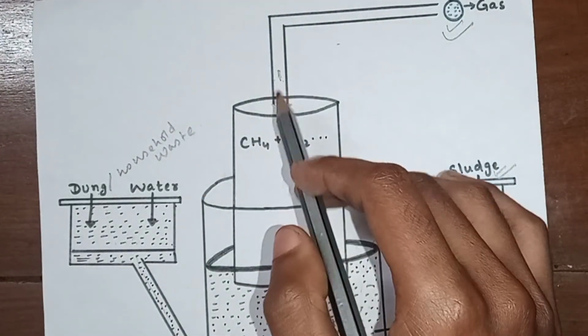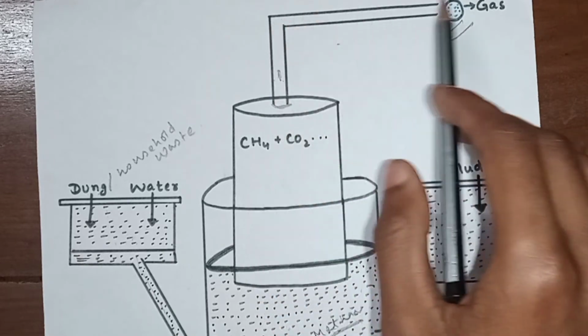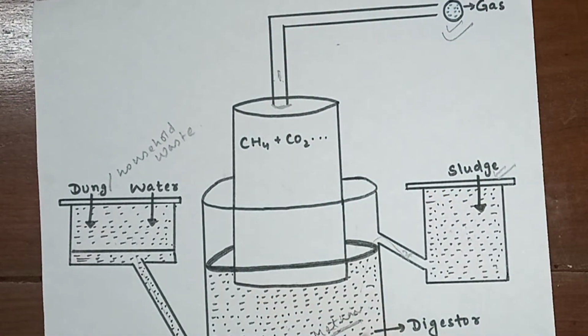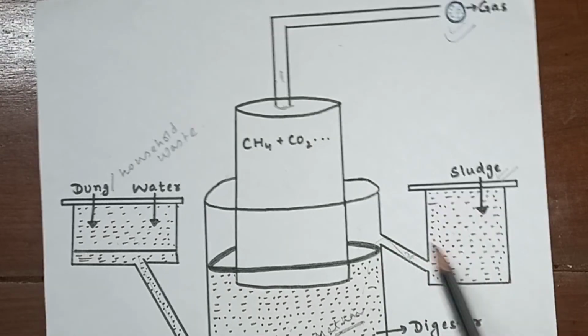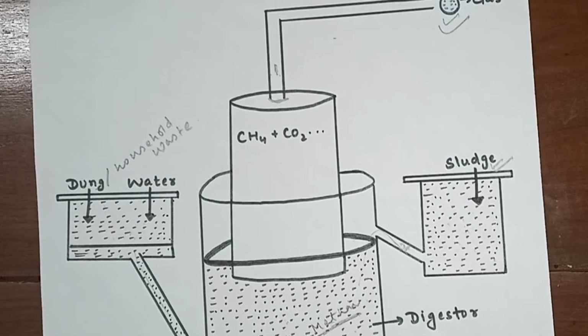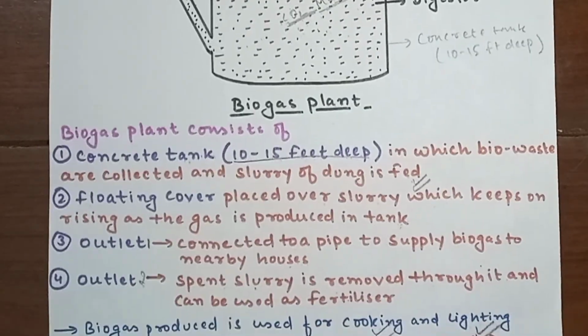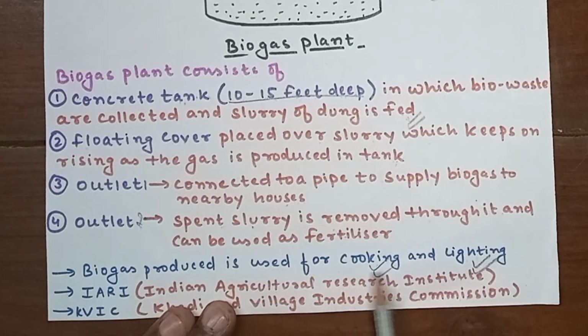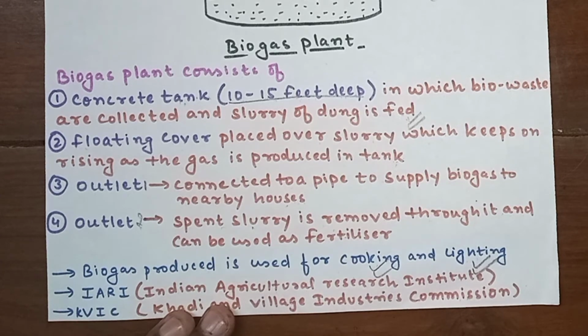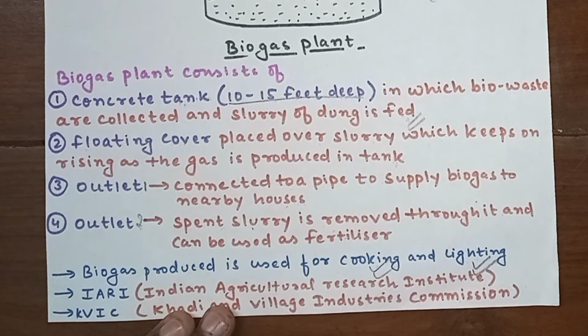The gas moves through the pipe to the nearby houses, and the slurry which is utilized is removed through the outlet into another chamber and used as fertilizer or manure. Biogas produced is used for cooking and lighting, and it is predominantly used in the rural areas of our country.